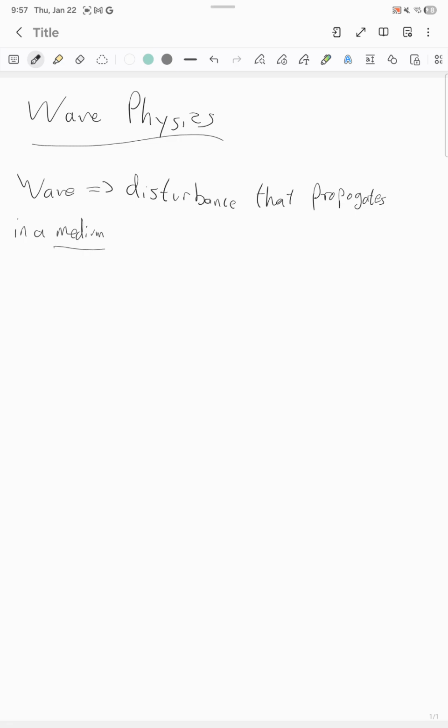It's not the medium. There's a disturbance in the medium, and that propagates the disturbance itself, not the matter, right? So you don't have matter moving, so you have to get rid of the myth that the matter is moving, that matter is equal to wave.